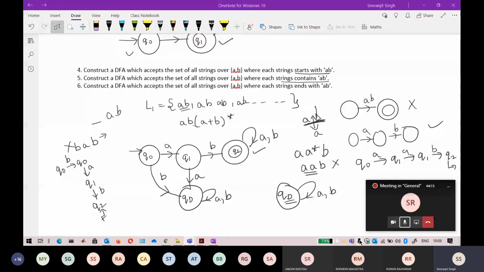Shayash, your automata is again absolutely correct for containing AB. Mayank has drawn the automata for containing AB. If it is for containing AB, so strings like AB should be accepted.